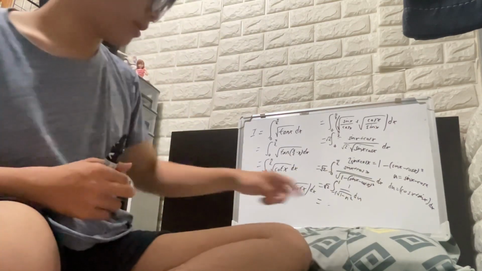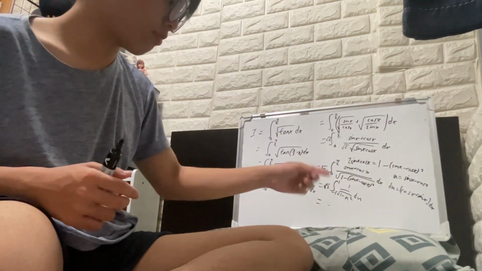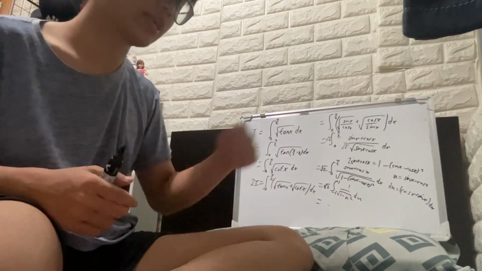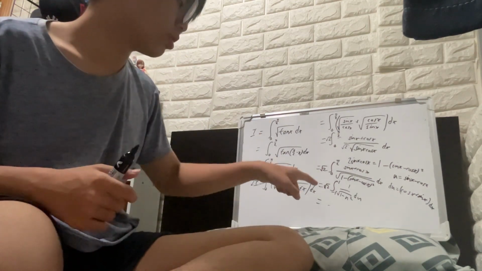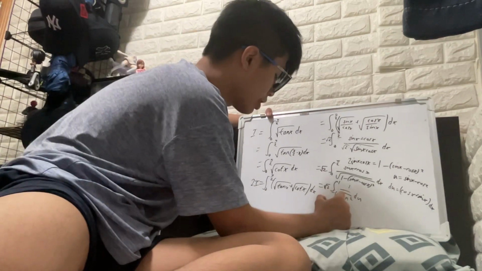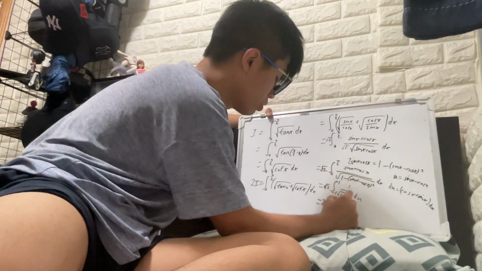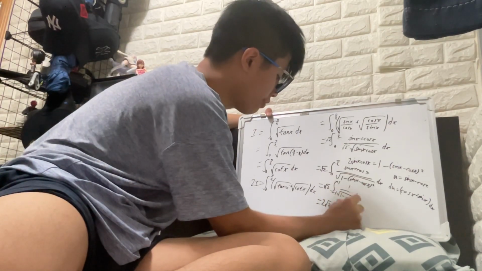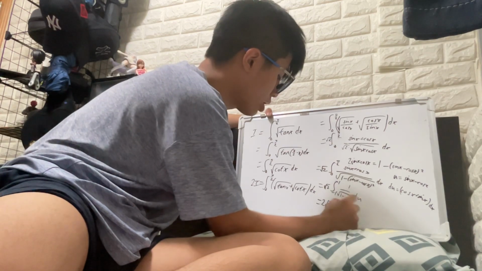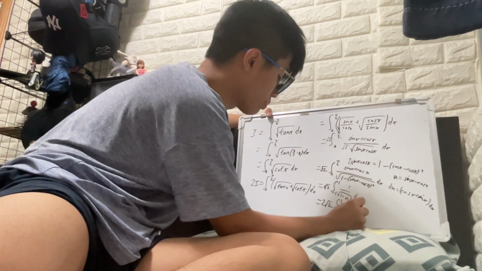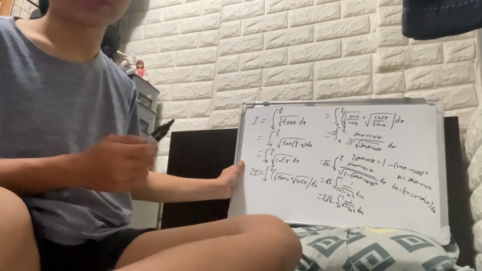Okay, and since 1 over square root of 1 minus u squared is an even function, you can just double the result. So you get 2 times square root of 2, and then the integral of 1 over square root of 1 minus u squared going from 0 to 1 du, like that.